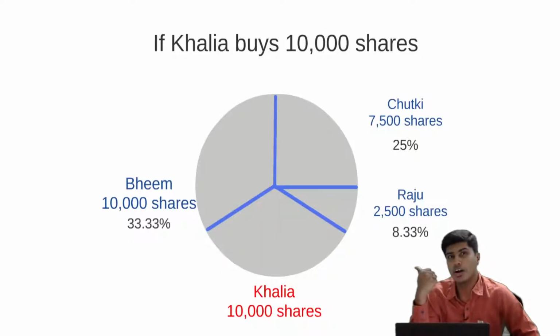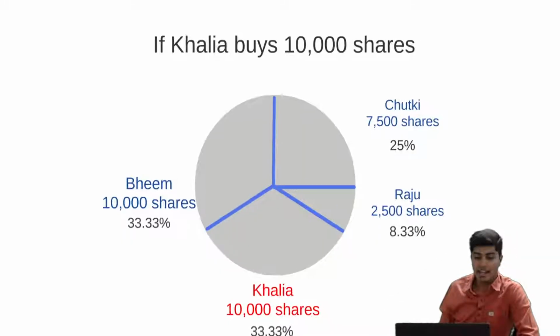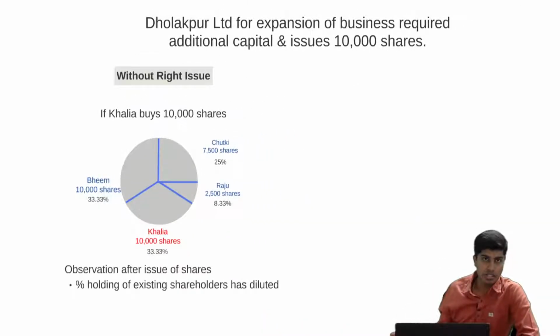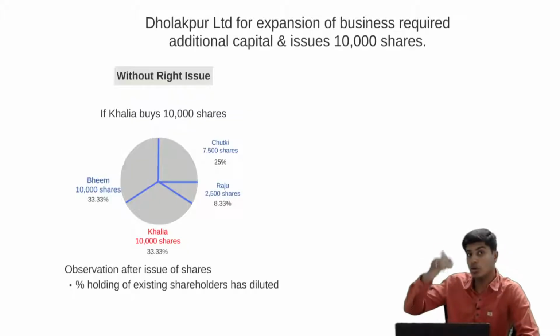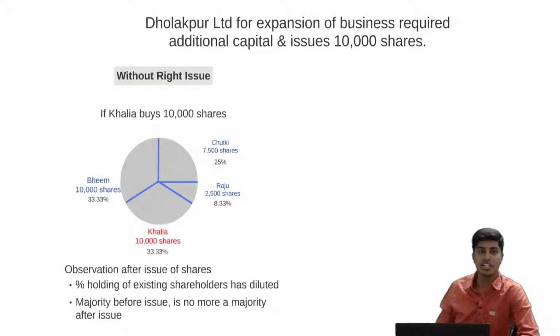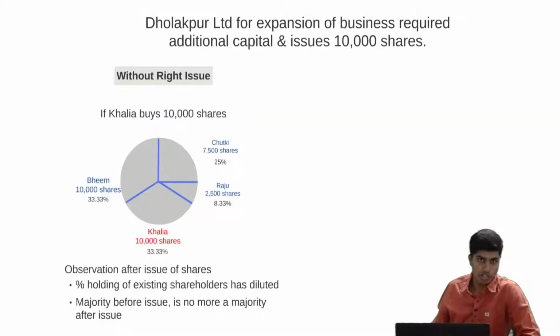The majority was held by Bheem, 50%. He is no more the majority after this issue. So the impacts of this issue are that the shareholding pattern has diluted, the shareholding of the existing shareholders has diluted, and the shareholding percentage pattern has changed. And another important observation is that the majority percentage which was held by one shareholder before is no longer the majority.